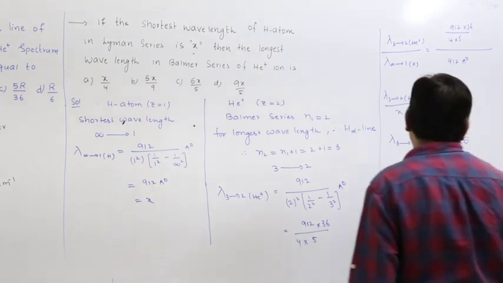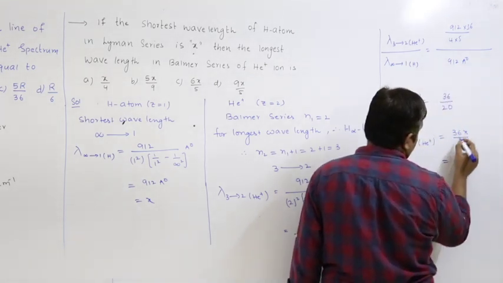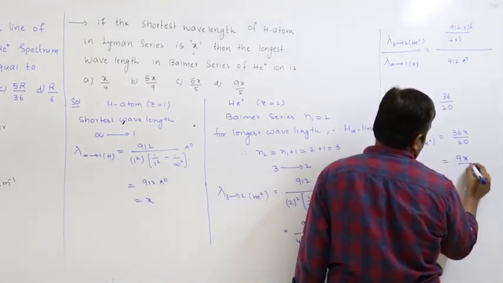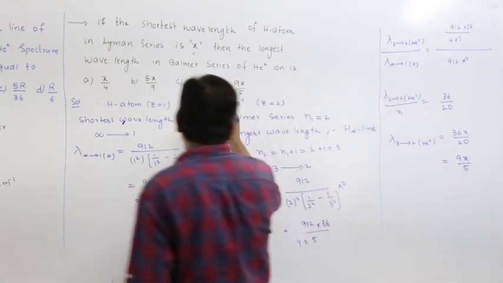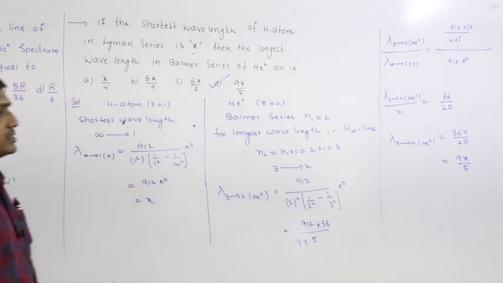So we can simplify further, I think. 4 5s are 20, 4 9s are 36, so we'll get 9x by 5, so option is D.